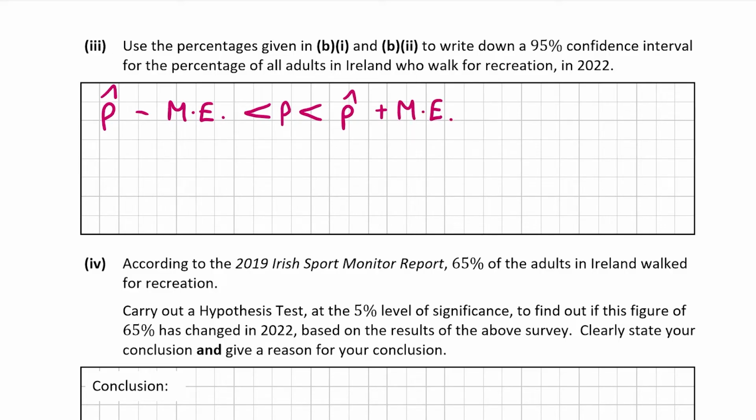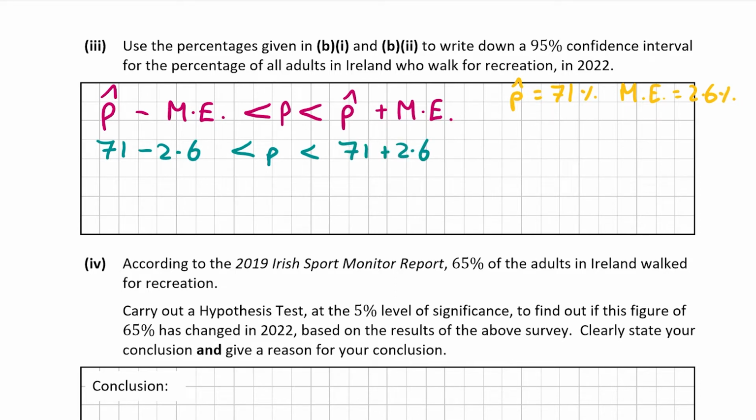We worked out the margin of error in B part 1, that was 2.6%, and we were told that 71% of people walk for recreation, so therefore p hat is 71%, and the margin of error is 2.6%. So our confidence interval will be 71 minus 2.6, which will be smaller than p, which will be smaller than 71 plus 2.6.